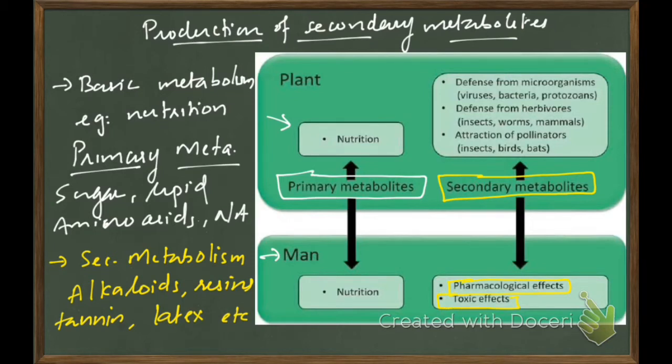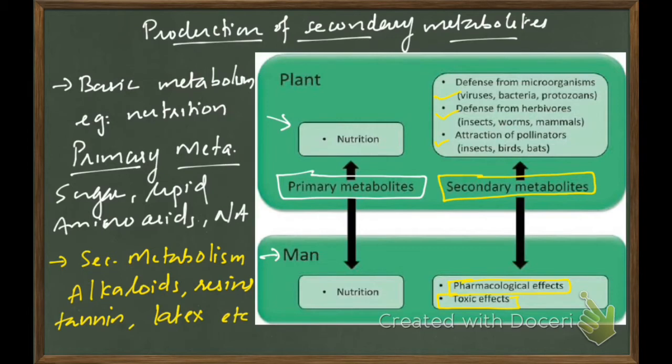These secondary metabolites are a result of secondary metabolism, which arises due to infection in plants, or may be due to defense or to attract some pollinators, or maybe due to some primary immune response or secondary immune response in plants. But these have high medicinal value in human beings.